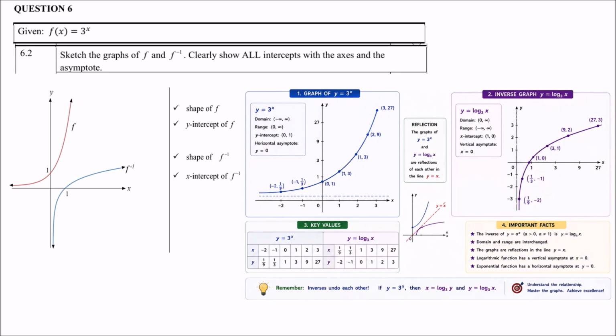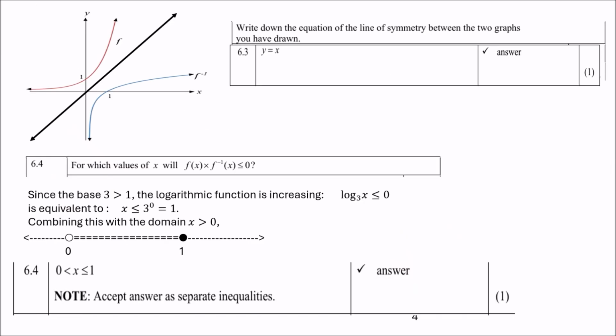Right, question 6.3, write down the equation of the line of symmetry between the two graphs. Now, if you see, I've done it there in a dark line.